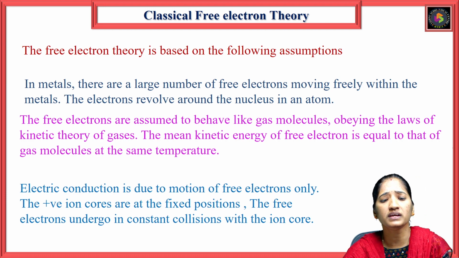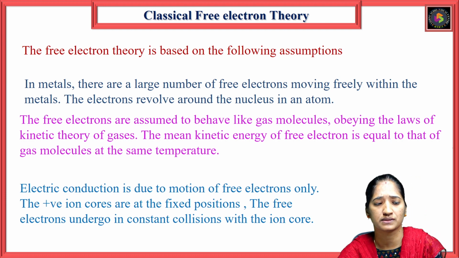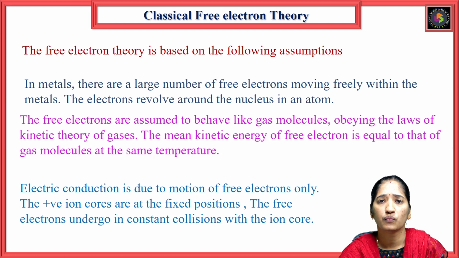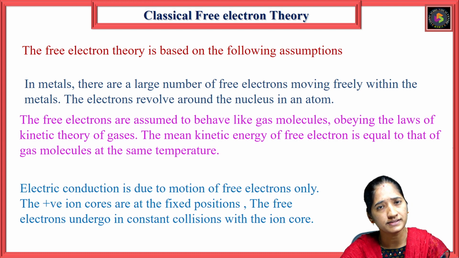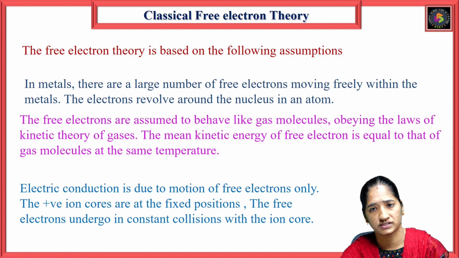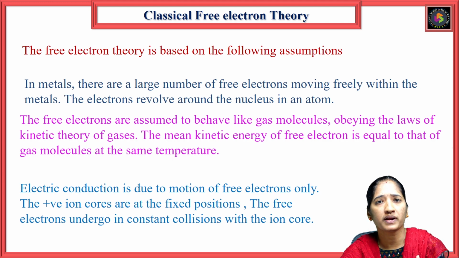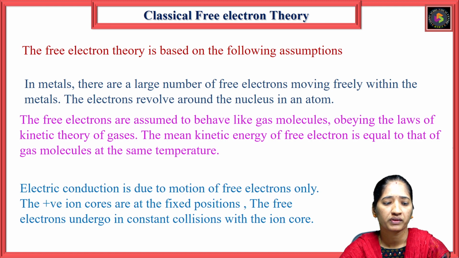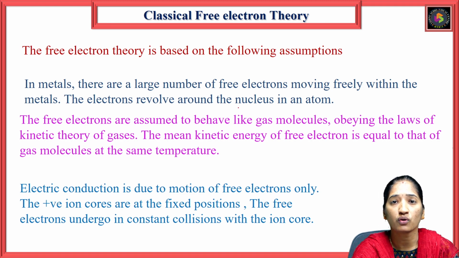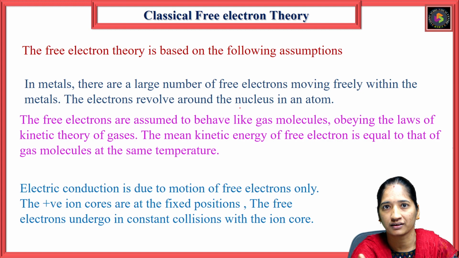The free electron theory is based on the following assumptions. Let us consider a metal. There are a large number of free electrons moving freely within the metal. The electrons revolve around the nucleus in an atom.